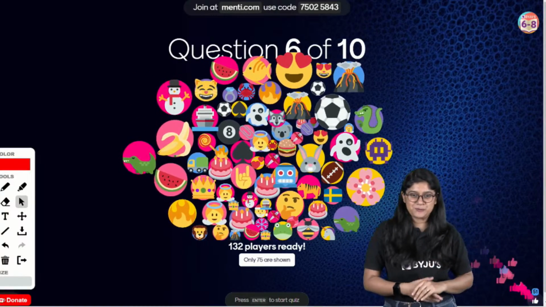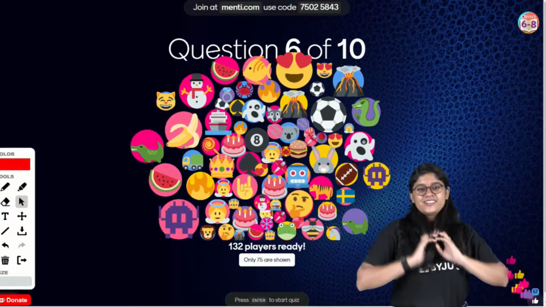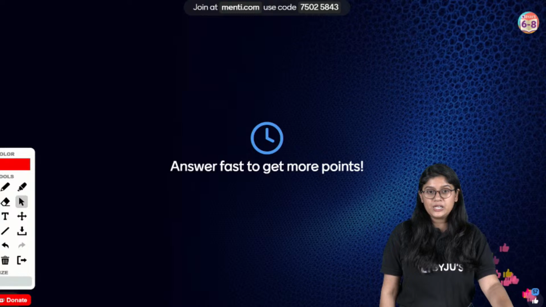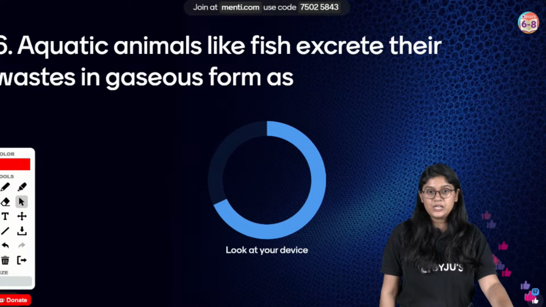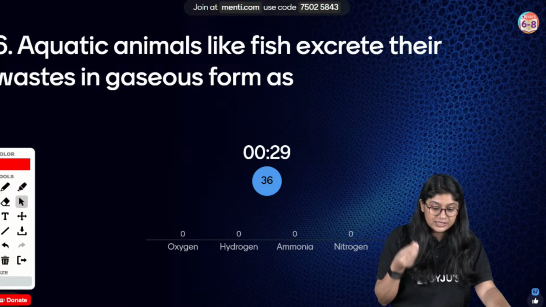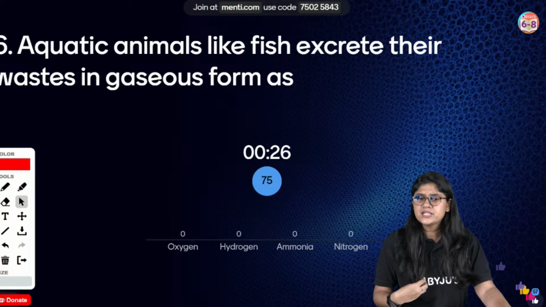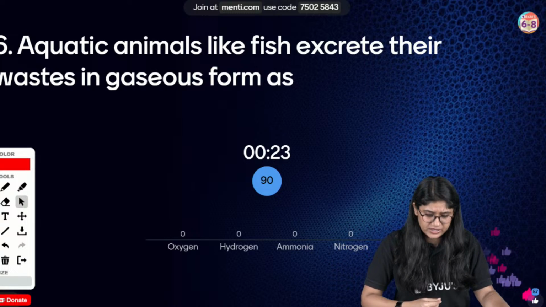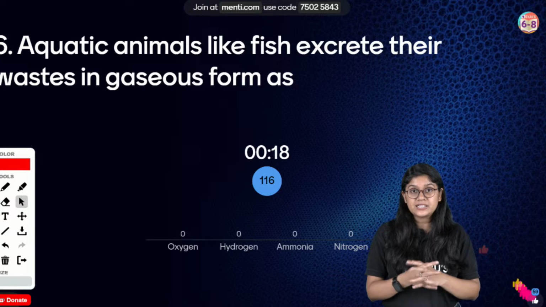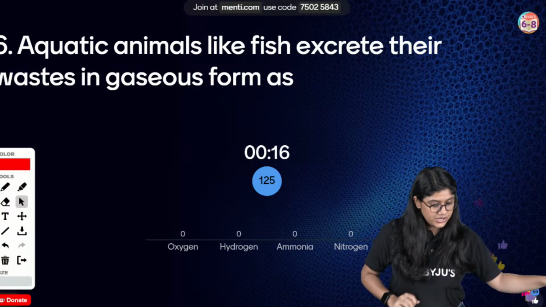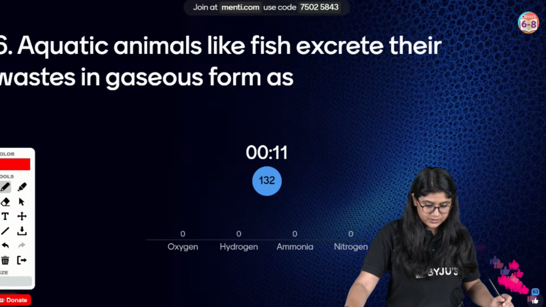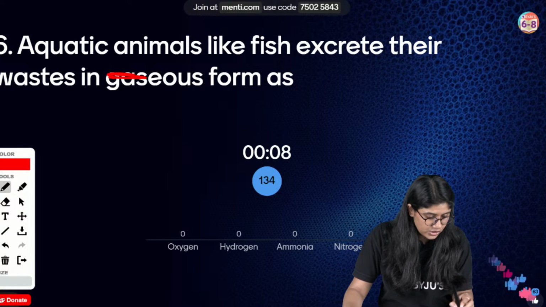We have 5 more questions. Chaliye. Let's move, everyone, to question number 6. So they release the body waste. Just avoid the word gaseous over here. What is a waste material that is excreted by the fish? What is a waste material, everyone, excreted by the fish?